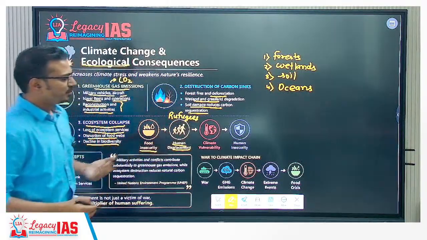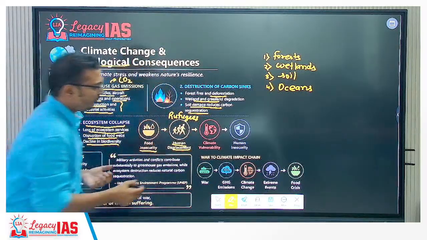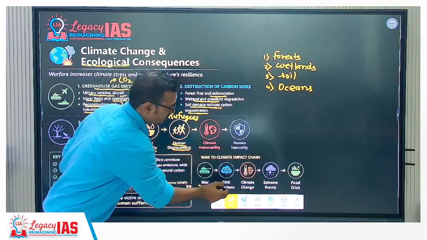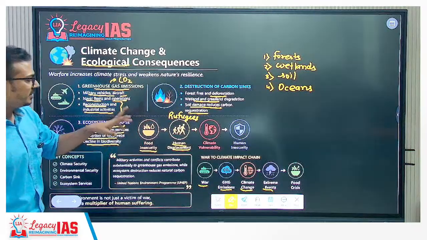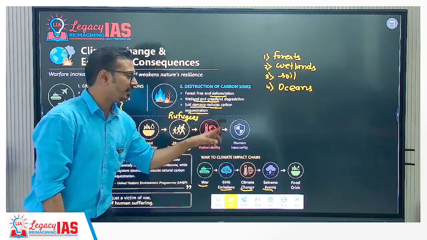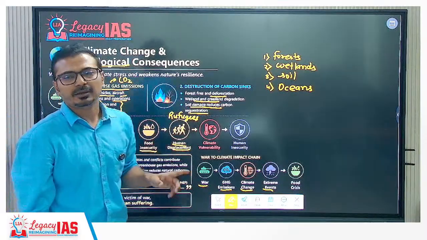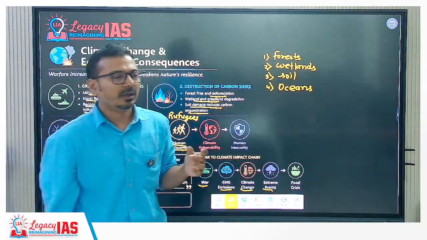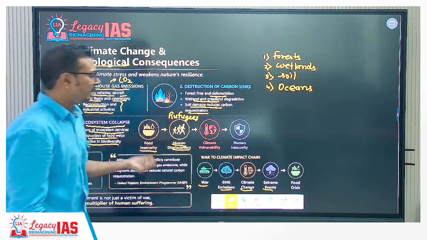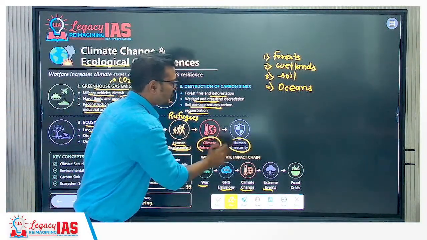Human displacement, climate vulnerability it will create, and human insecurity, or like that, war to climate impact: war, greenhouse gas emission, climate change, extreme events and food crisis. So ultimately we can say food insecurity will displace human beings, again further human insecurity. In this manner we can talk about this. Ultimately we have to say here that whenever the biodiversity or all this water pollution, air pollution is accentuated because of the war and greenhouse gas emissions, ultimately it will create a climate vulnerability and human insecurity.